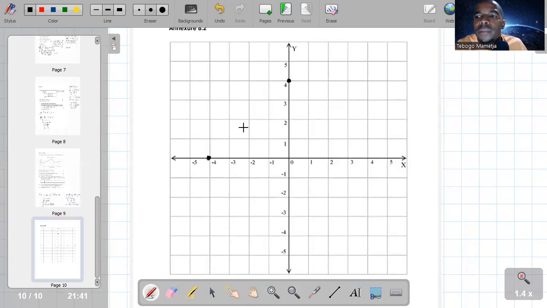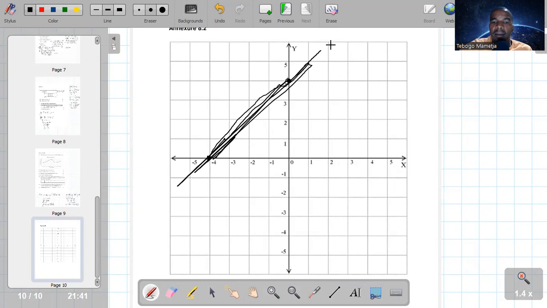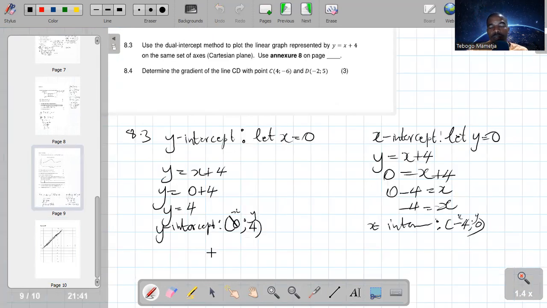Now, we can simply join the points together to form a straight line. So it's supposed to be a straight line like that. It is supposed to pass there, pass there, pass there. Okay, guys, that is how that should be done.